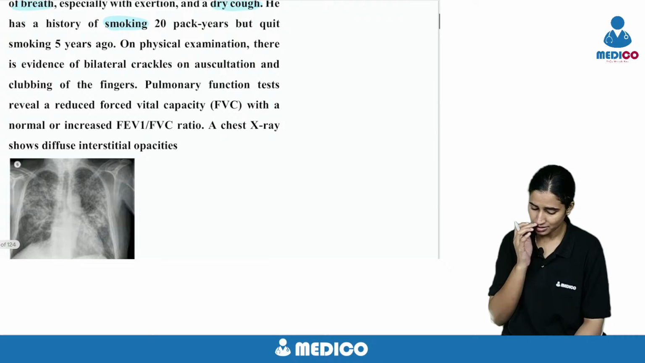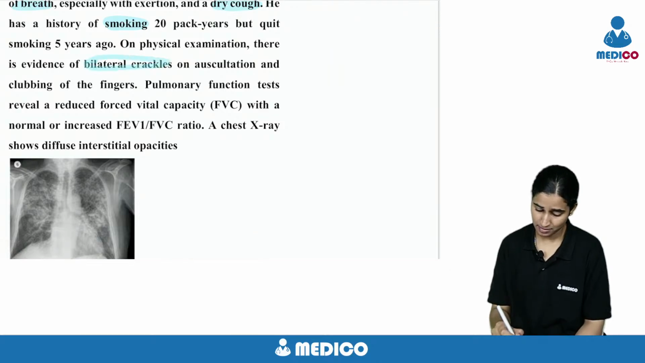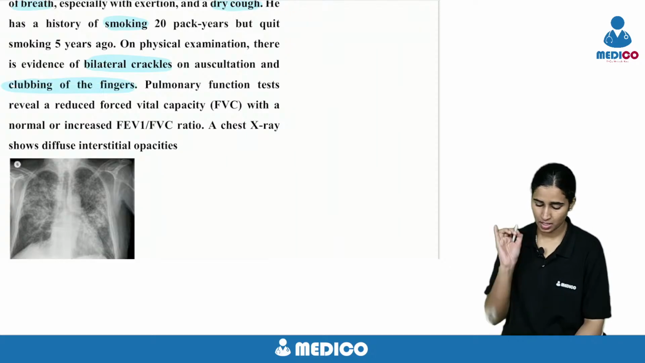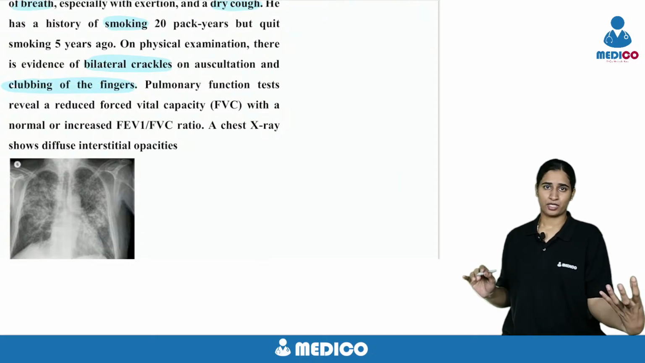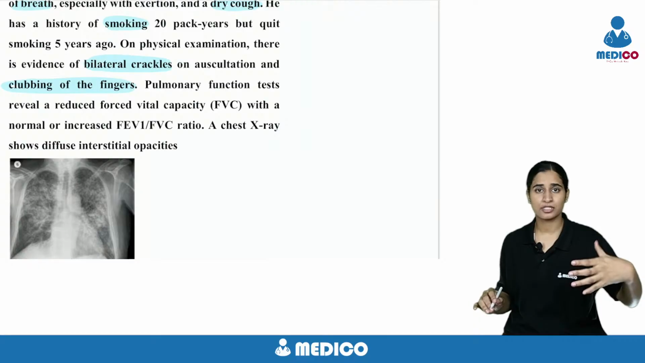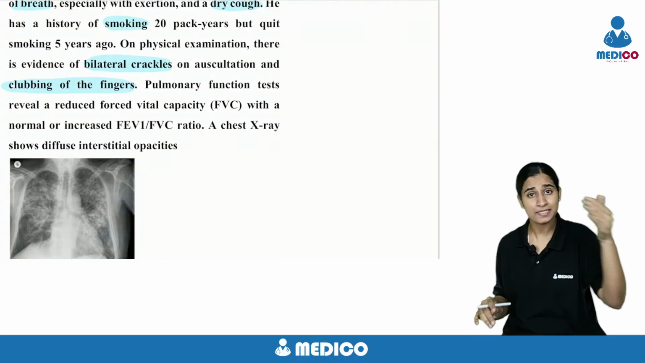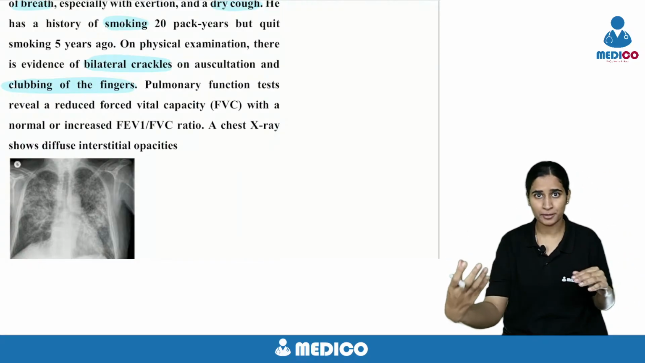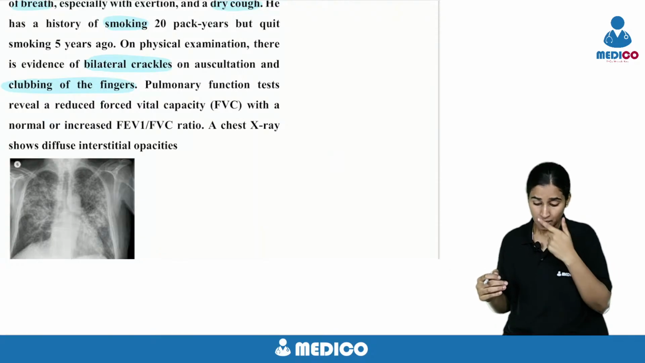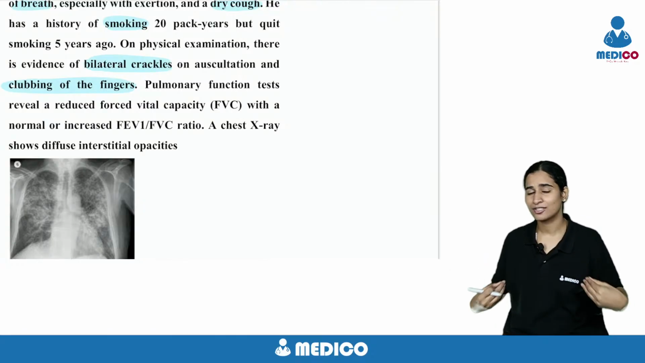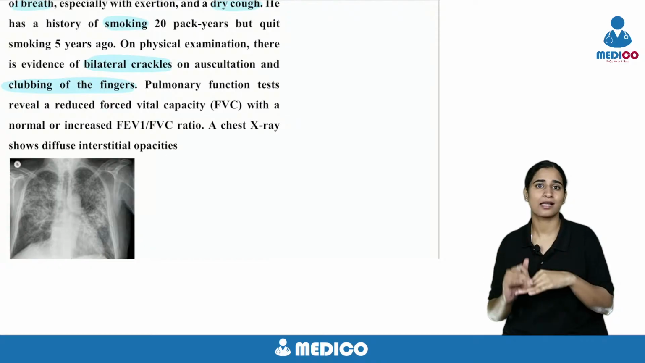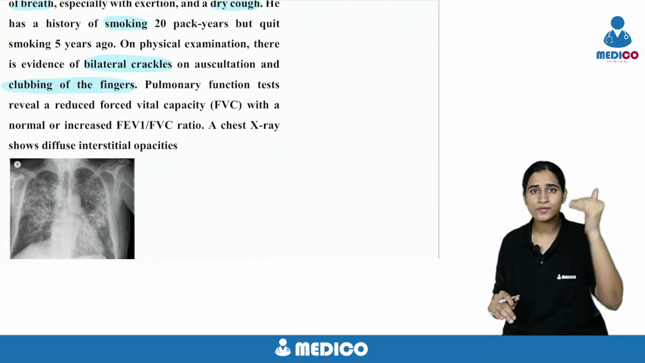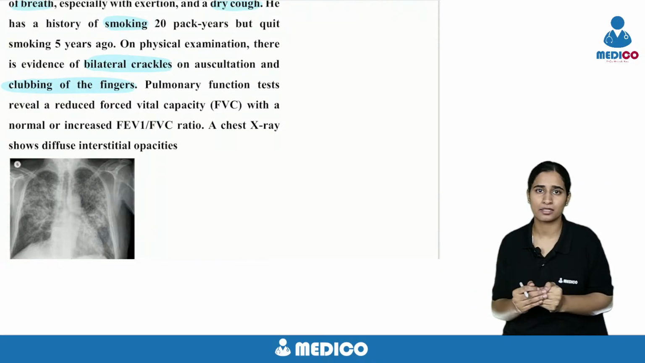On examination, there are bilateral crackles and clubbing of the fingers. So based on the history, shortness of breath with exertion and dry cough since 3 months, I told you it could be pleural pathology or interstitial pathology. On auscultation, there are bilateral crackles and there is clubbing of fingers. So this goes with interstitial pattern or pleural pattern.